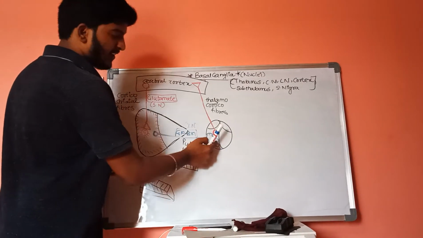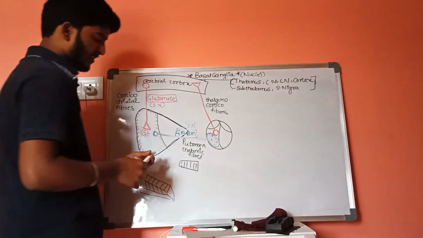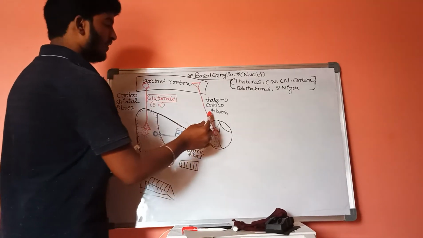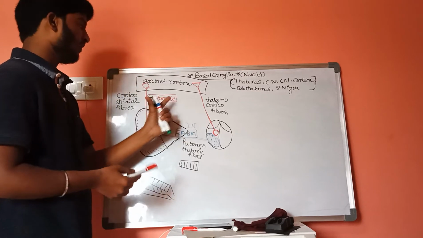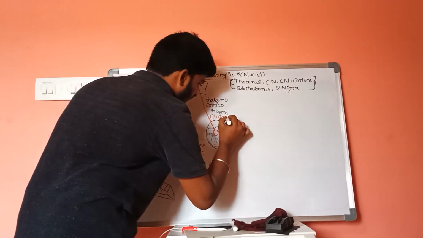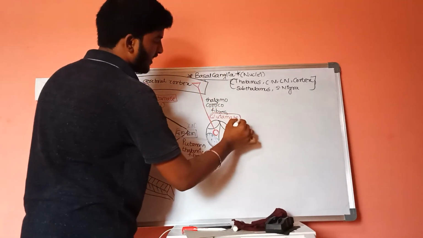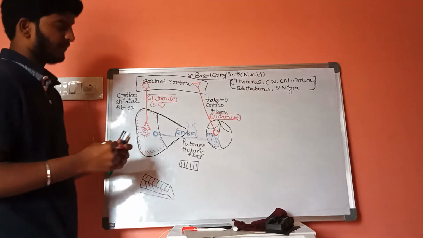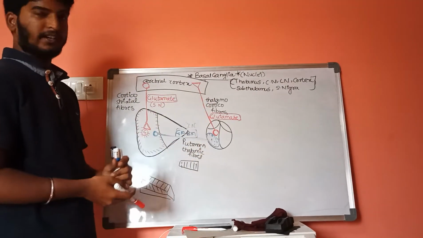Now whenever the inhibitory substance is blocked in this condition, it has the capacity to initiate or stimulate the glutamate from thalamus to the cerebral cortex.